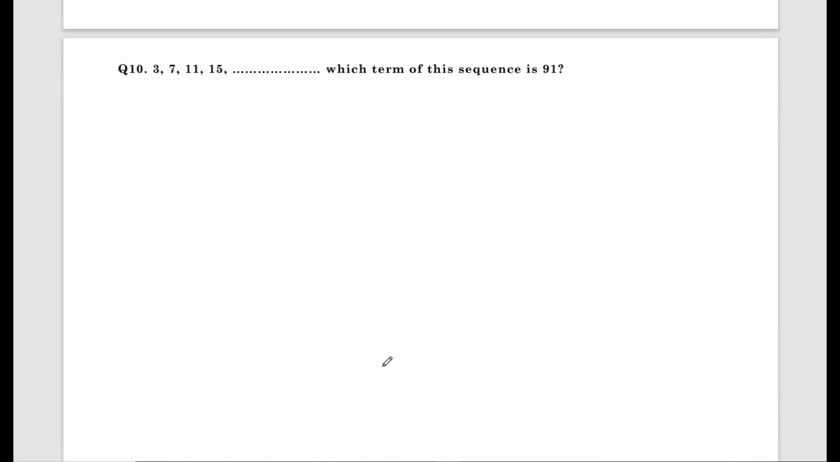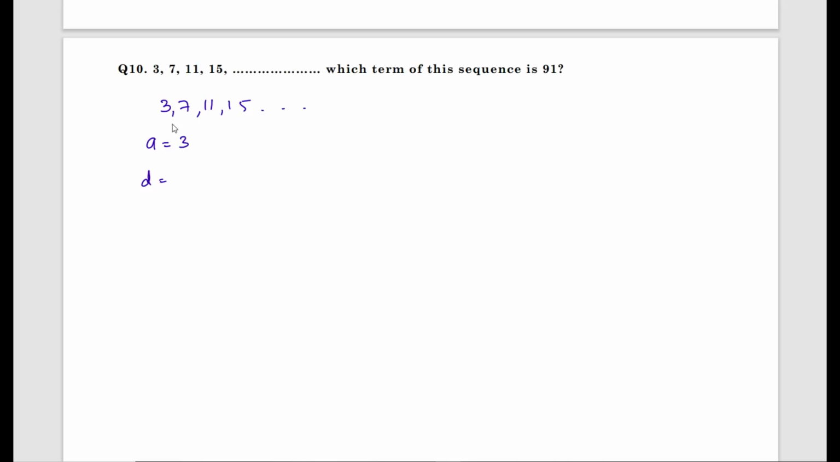A question from the unit arithmetic progression. Students, very important question. Always what is to do? Write down the given data. What is the given AP? 3 comma 7 comma 11 comma 15 and so on. Find out the value of a and d. At least you will get half marks for that.